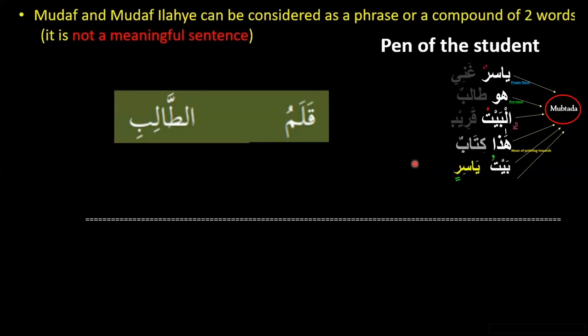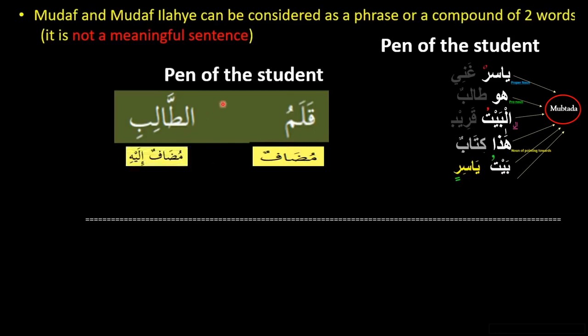If we look at this one here, Qalamu Talibi. What is Qalamu Talibi? Qalamu is Mudaf, Talibi is Mudaf Ilayhi. What's the meaning? Pen of the student. What do you understand with these words, pen of the student? When I say pen of the student and I become quiet, you're looking at me, you're not getting anything. Okay, pen of the student, but what? Is this a pen of the student? Is that a pen of the student? The pen of the student is new, or the pen of the student is broken. But what about it? You're not getting it.